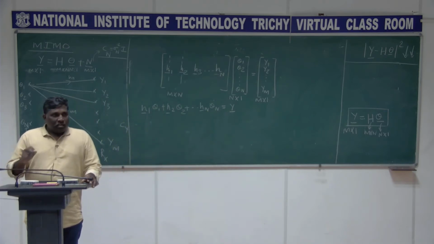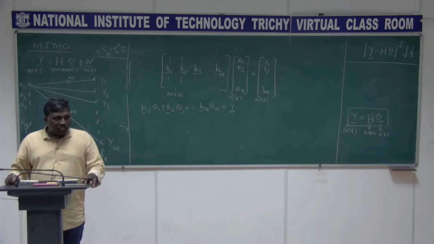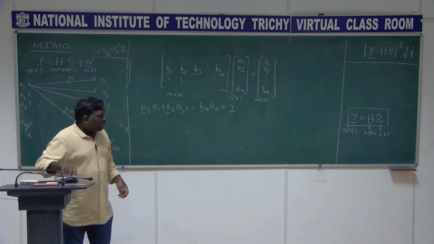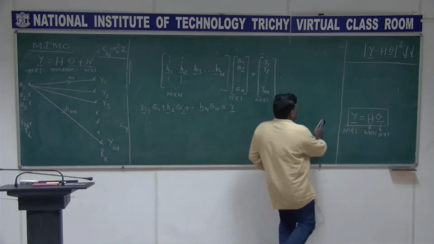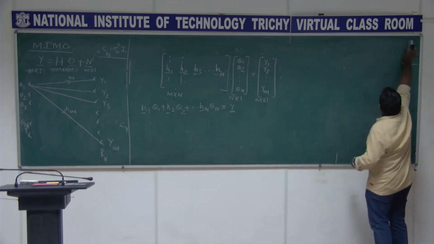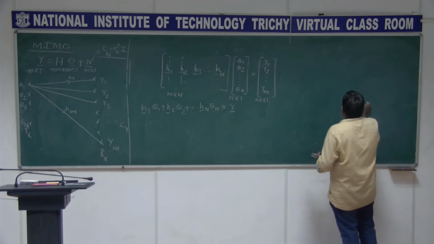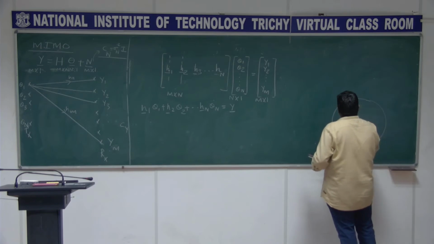Yes, you can imagine the vector space. This is the space which has the vectors obtained as the linear combinations of what? The columns of the matrix H. You can think of the vector space like that. So I have the vector space here.